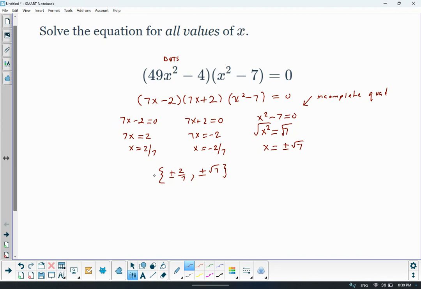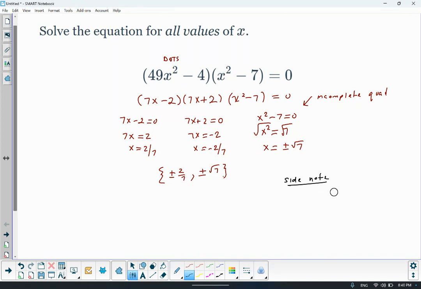Now, that's one way you can get the answer. Just on a side note, if you didn't like factoring the 49x squared minus 4 as dots, because it's also an incomplete quadratic equation, you could have done this.